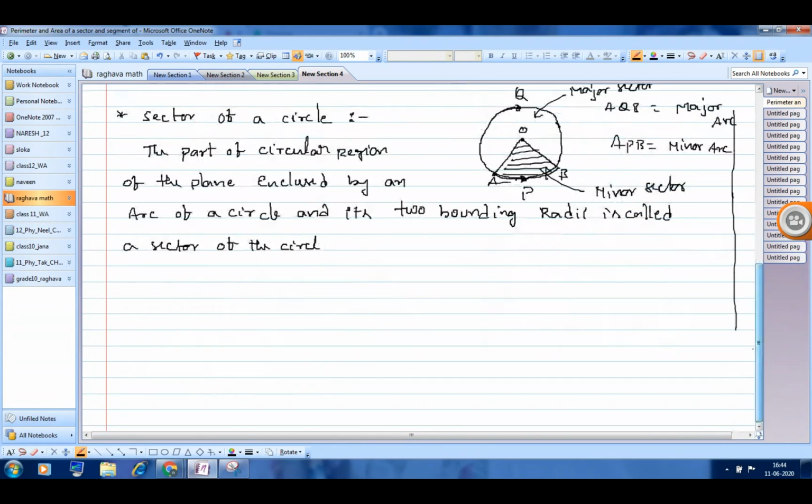Now, in the same way we can define segment of a circle. How can we define segment of a circle?